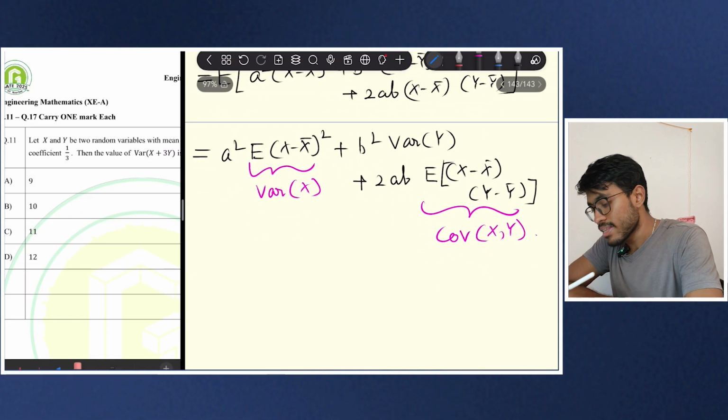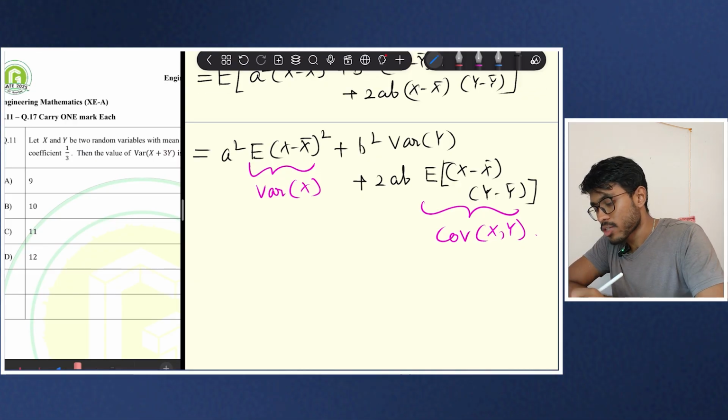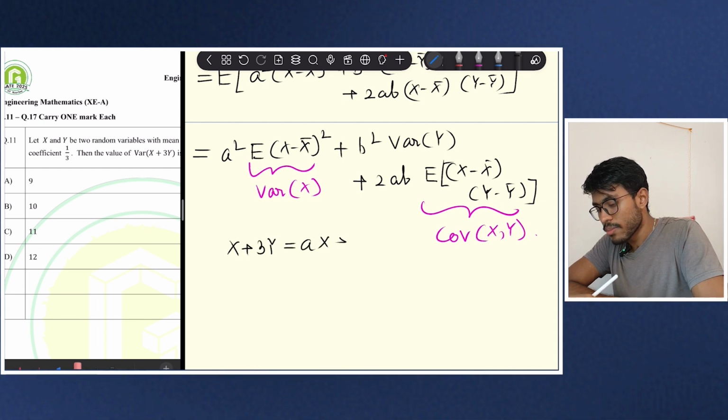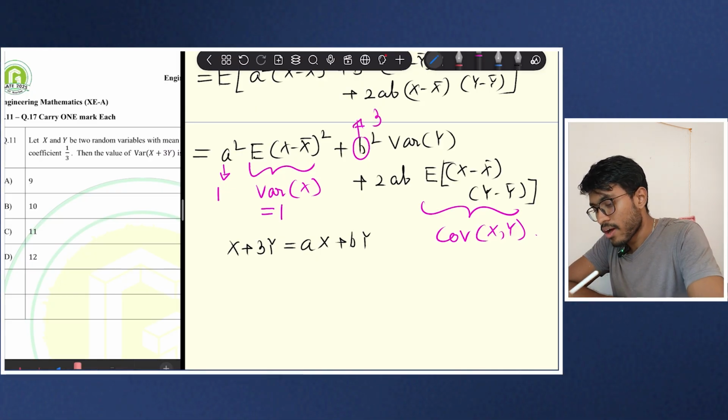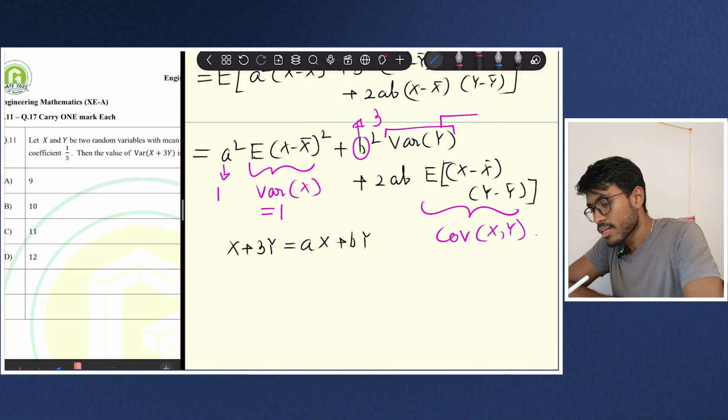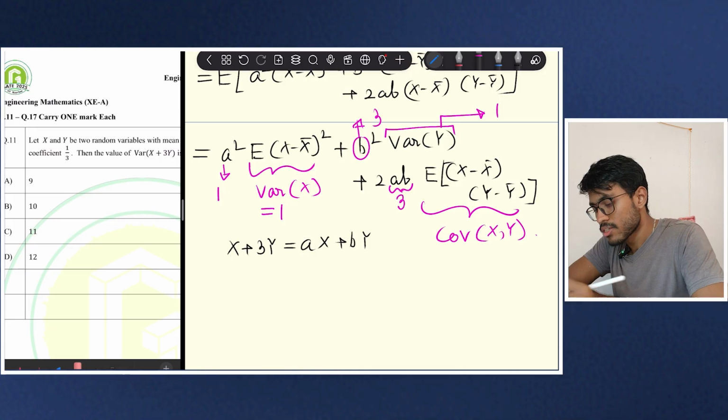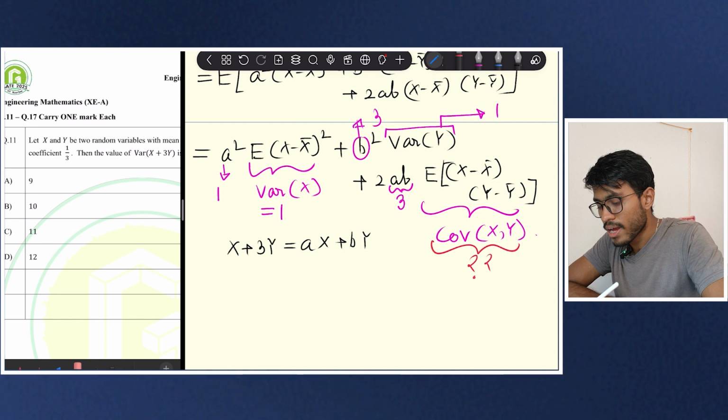So now you see that in this formula, you have the actual variable, that is your what? X plus 3y. This is your actual variable. So this will be ax plus by. That means you know that in this formula, a equal to 1, b equal to 3, var of x equal to 1, that is given, and var of y is also equal to 1, that is also given. A you know, that means ab you know, right? Ab is 3. But you don't know this one. You don't know this one. How can you find?